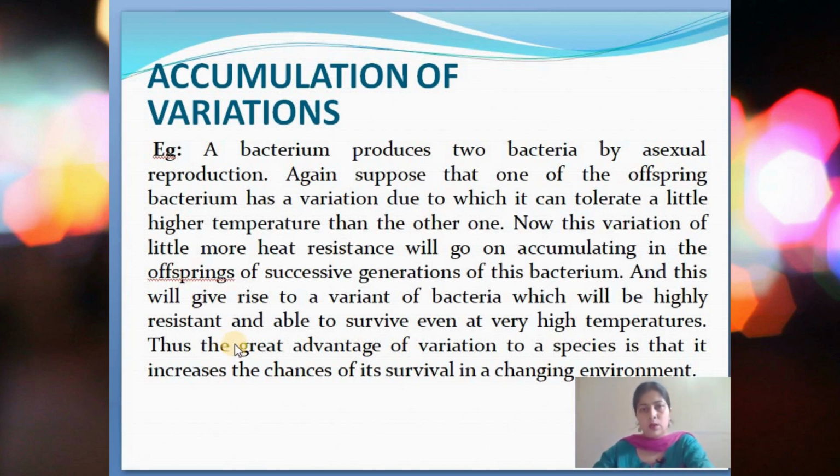But the heat resistant bacterium will get the advantage that it will be able to survive even when the temperature is very high, due to which its chances of survival in the changing environment will increase very much. So this is how accumulation of variation can help an individual in surviving on this earth. It will become stronger to survive in different changing environments.